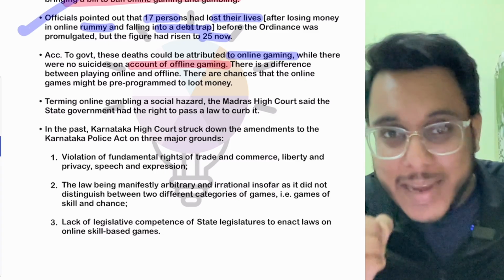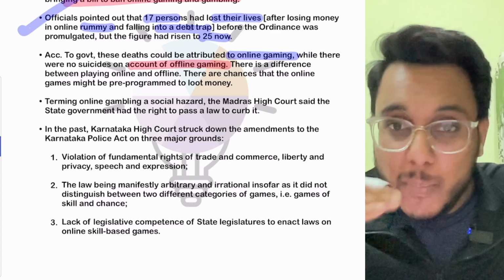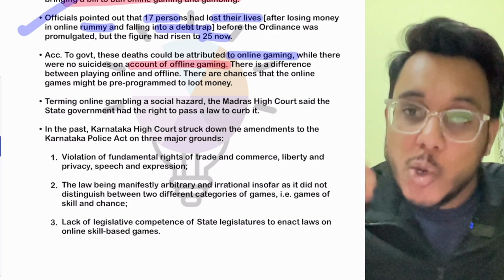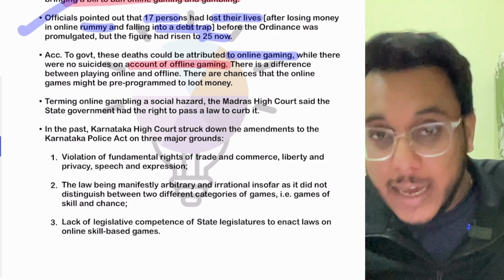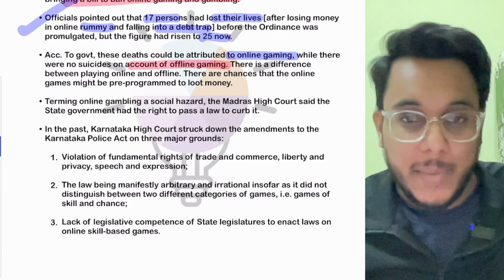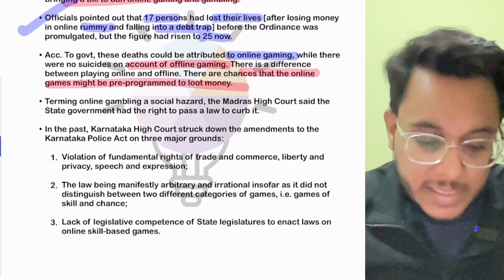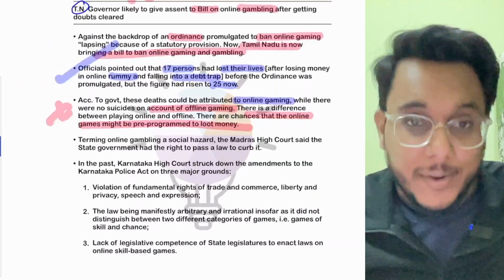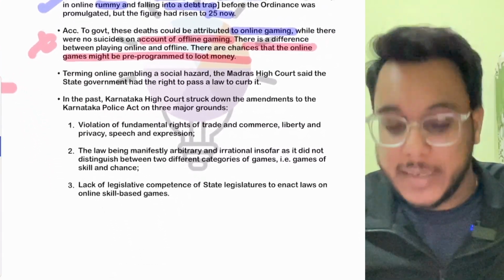Why? Because when you are playing an online game, you are playing against a computer, and the computer might be programmed in such a way that you will never win. Always the computer will be winning. So there might be unfair rigging of online games. There are chances that online games might be pre-programmed to loot money. Therefore, the online games are to be restricted as per the Tamil Nadu government. So they are bringing the law.